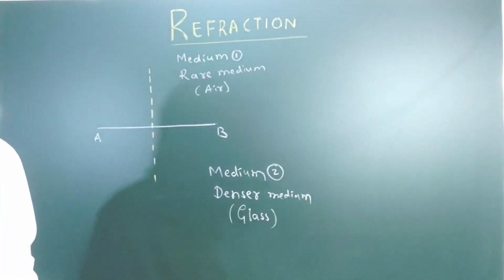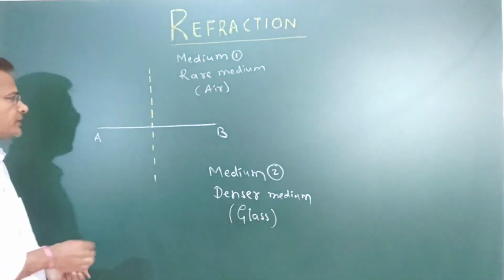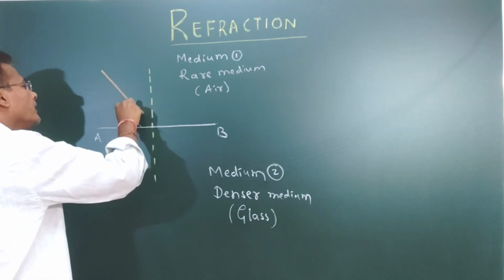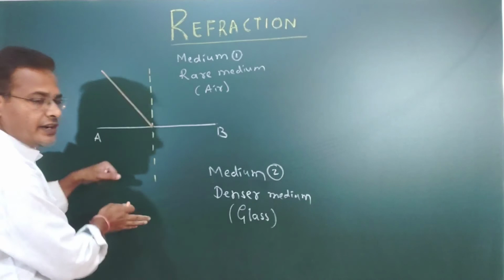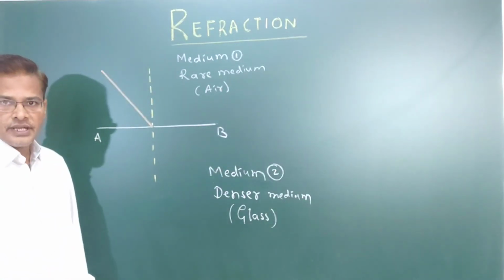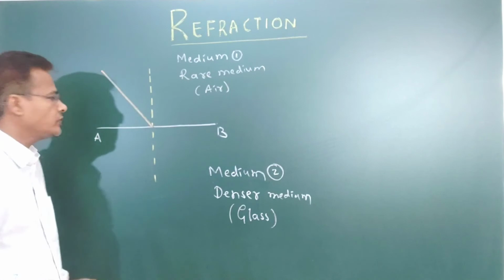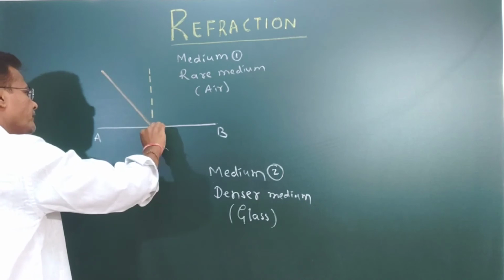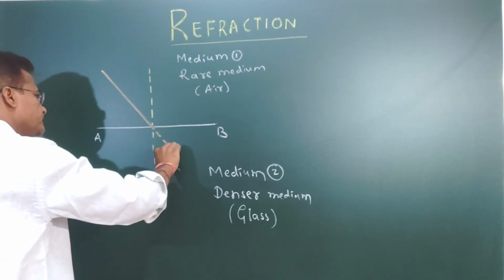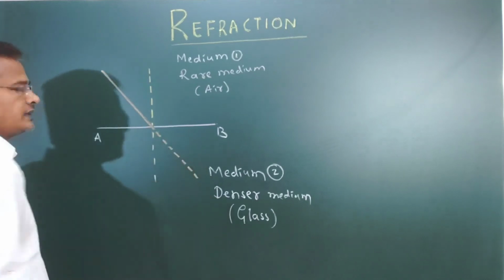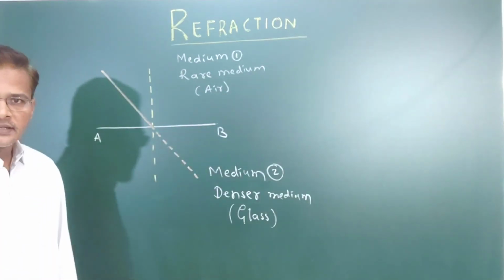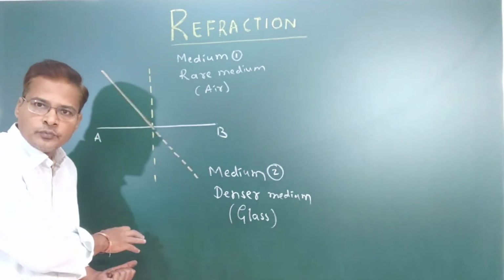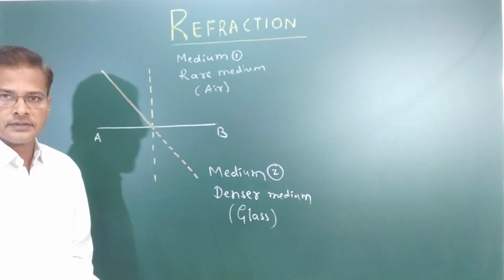So when a ray travels from one medium to another medium, if medium 2 is not there, this ray will move straight as it is, like this. So now if medium 2 is present, what will happen?